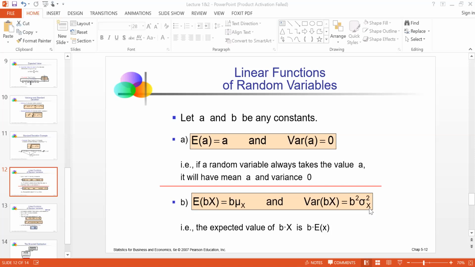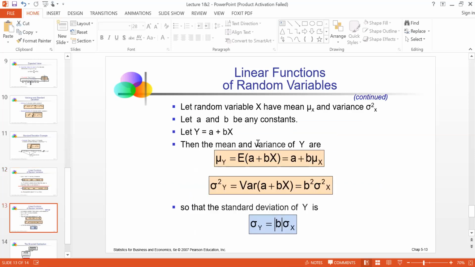But when you take out the constant, it has to be squared. So it becomes b square variance of x, which we can write as b square sigma square x. These are the two rules you need to understand in order to solve a linear function, which we will see in the next slide.